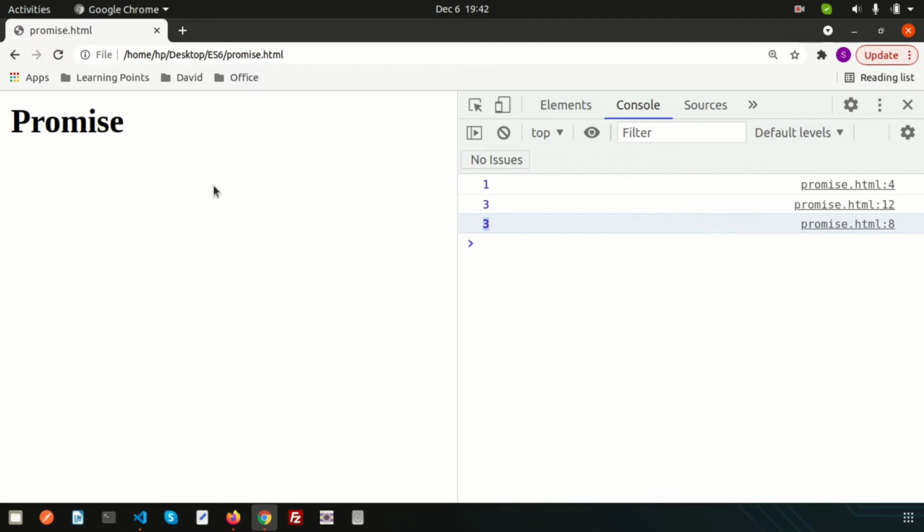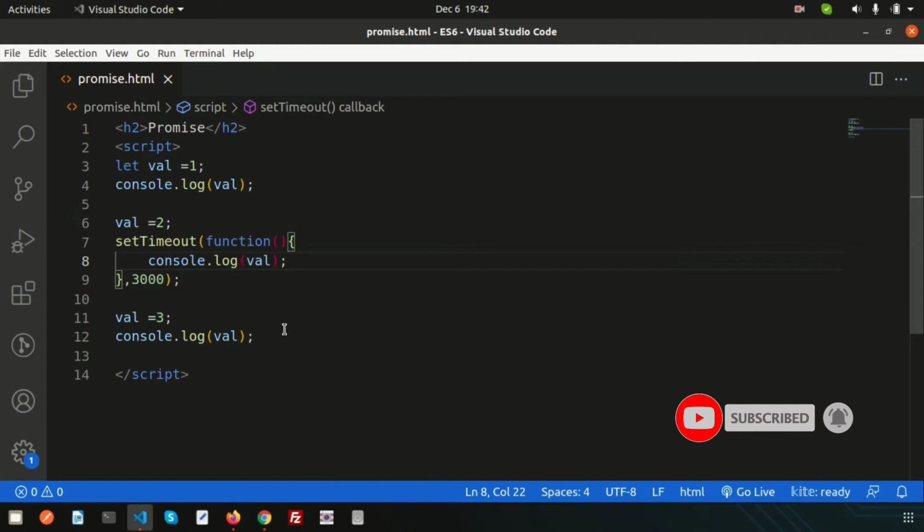Suppose you are processing large data, or doing a big calculation, at that time we will get this type of problem. These problems are solved by promise. I hope you understand what the problems are and why we need promise. To solve this problem we need promise.